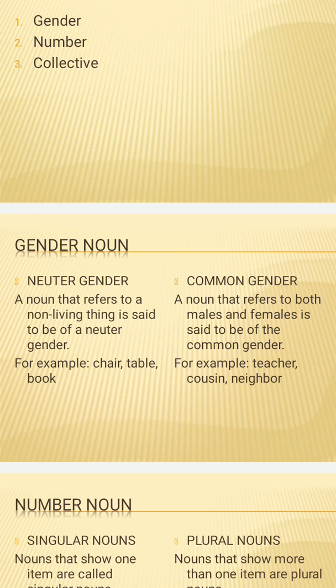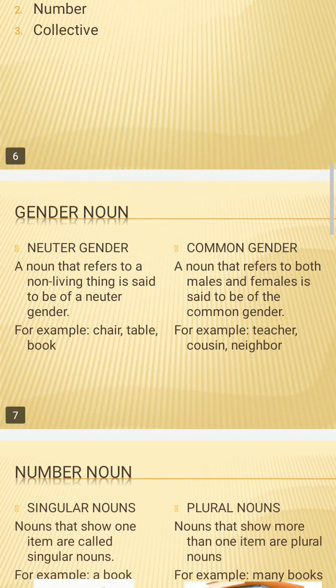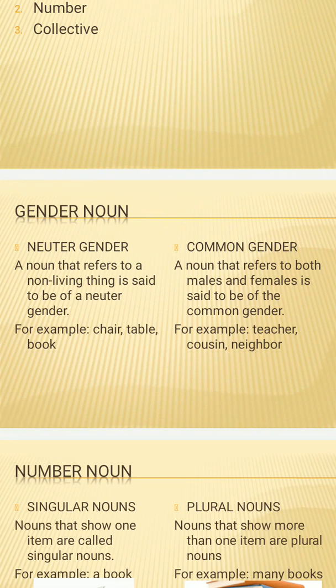And when we need to talk about the living beings, for example males or females, that is known as the common gender. Common gender is used for both males as well as females. For example, teacher. A teacher can be male or female. Neighbor. Neighbors are both males and females. Cousin. Cousin brother is there also, cousin sister is there also. So that is a common gender.